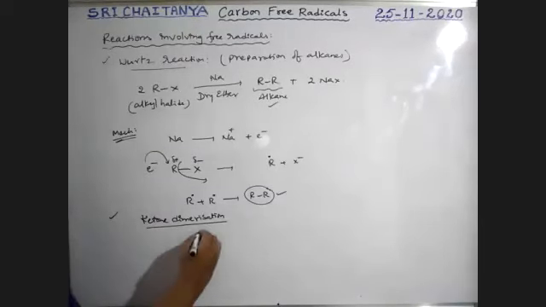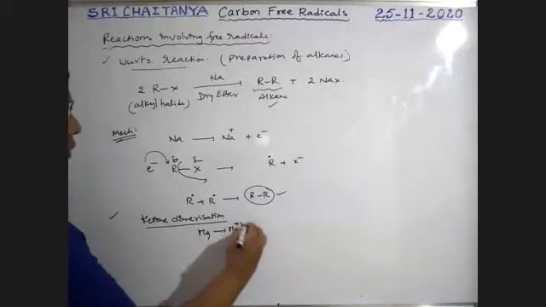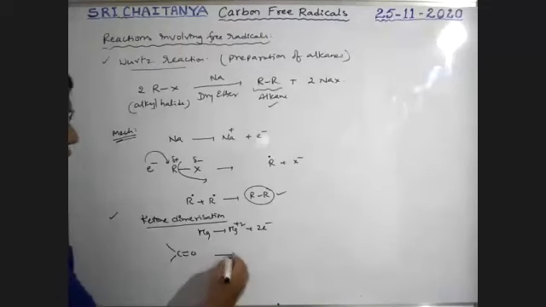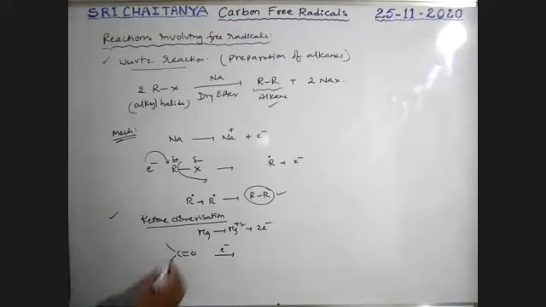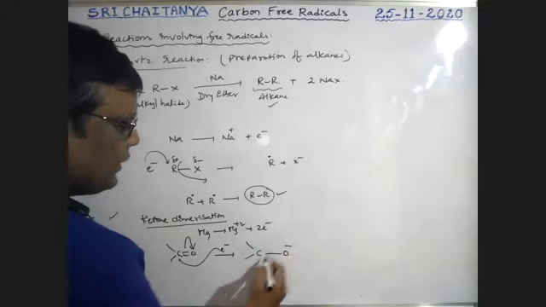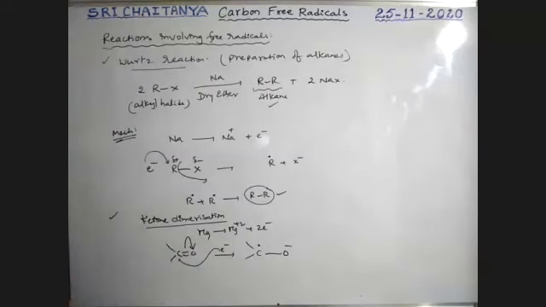Here magnesium is used. First magnesium turns into Mg+2 by the loss of 2 electrons. There is a ketone, boys, C double bond O. One of those electrons is attached here. This is the pi bond, and because oxygen is a highly electronegative element, this oxygen gets a negative charge and this carbon gets a positive charge. That positively charged carbon attracts the electron and becomes neutral. That gives a carbon with O minus, and it is a radical, boys.